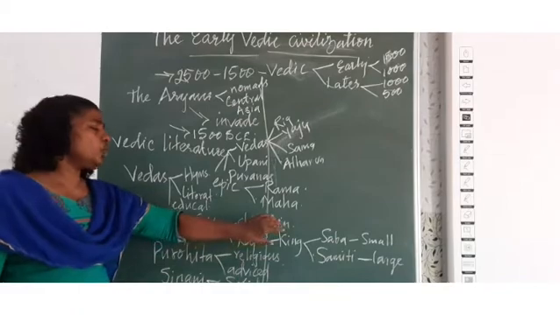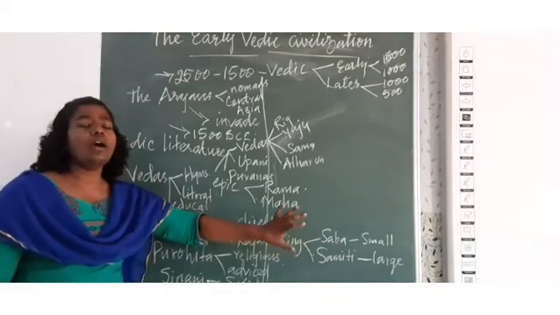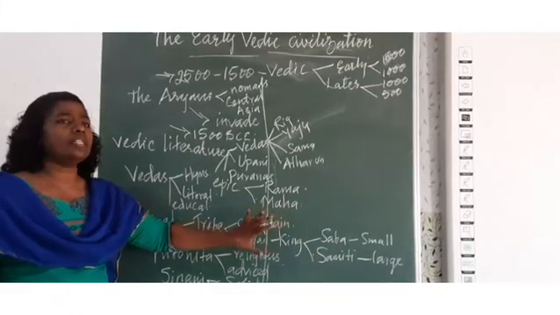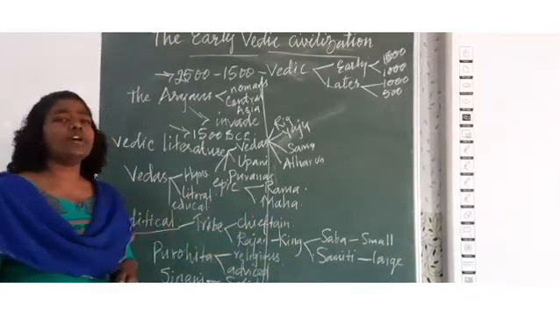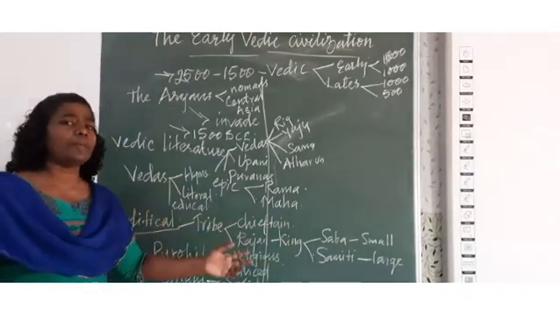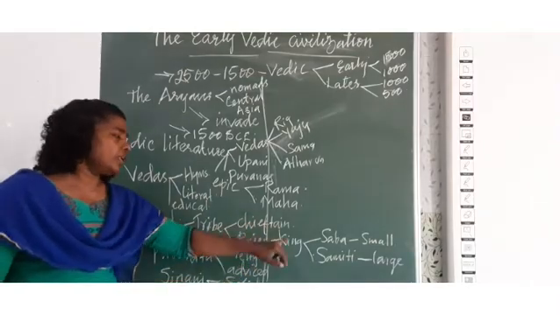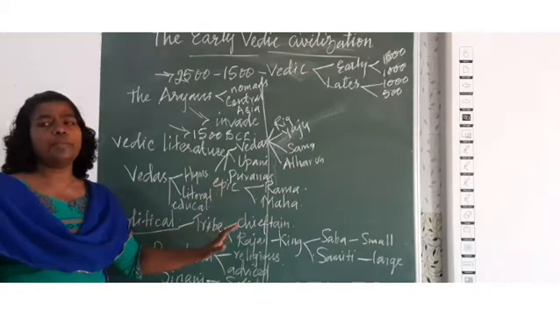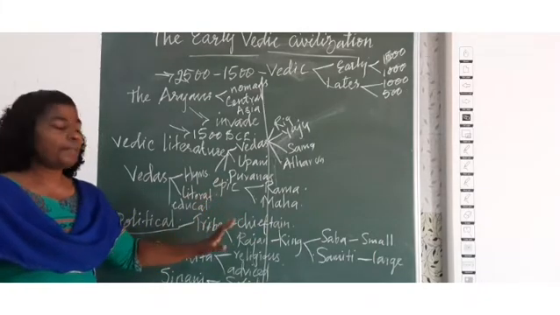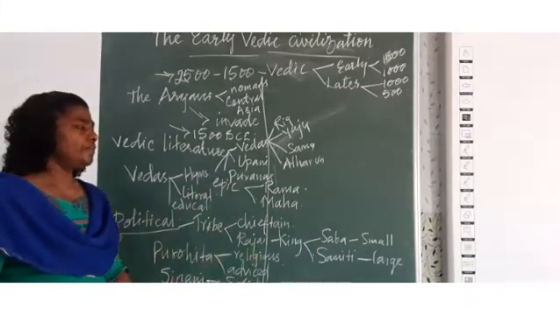Now, what is the duty of the king? The king is always mindful of his subjects. So he did two kinds of duties. One is protecting the people from the enemies and giving welfare activities to the people based on their needs. That is the role of the king.